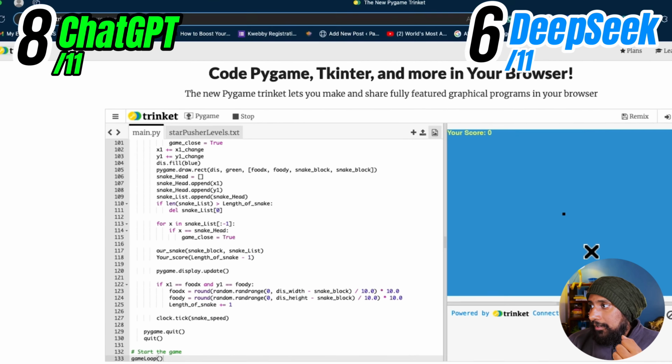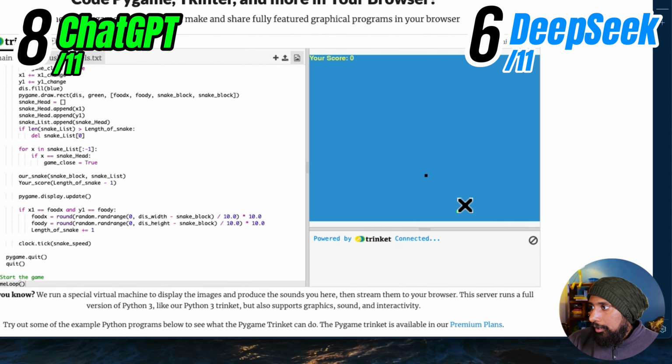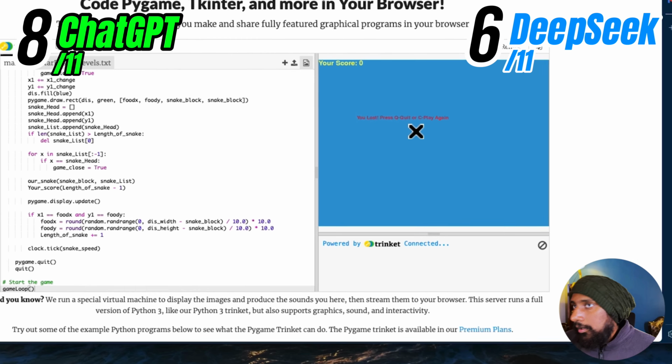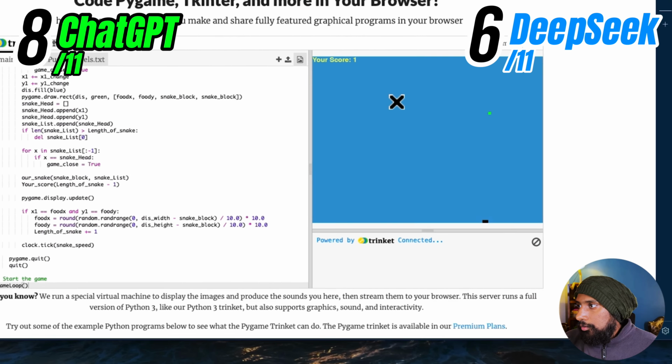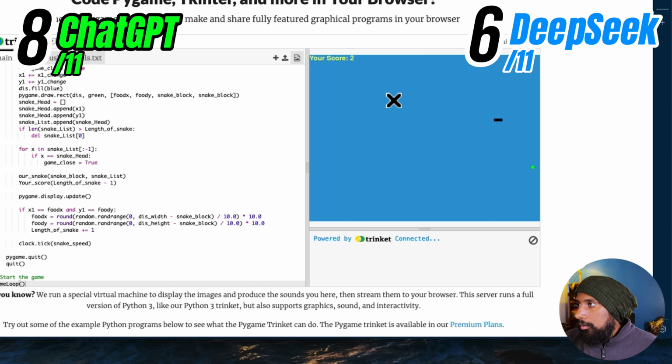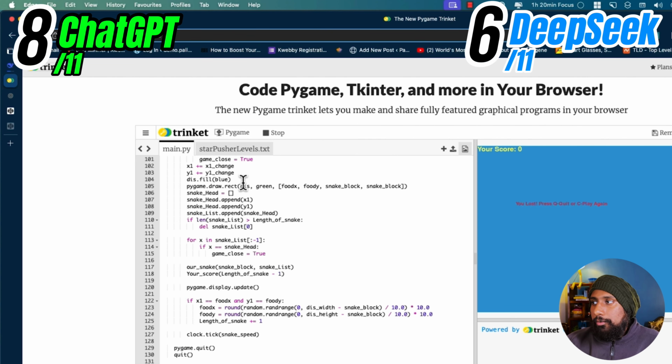Okay, let's play this game. Okay, we are the black dot here. Okay, so you lost and quit, and let's play again. Okay, so this is score 1. Okay, score 2. So it says you lost. Press Q to quit and C to play again. Let's see if it started. Okay, anyways, so it's working. So intuitive control, that's it.